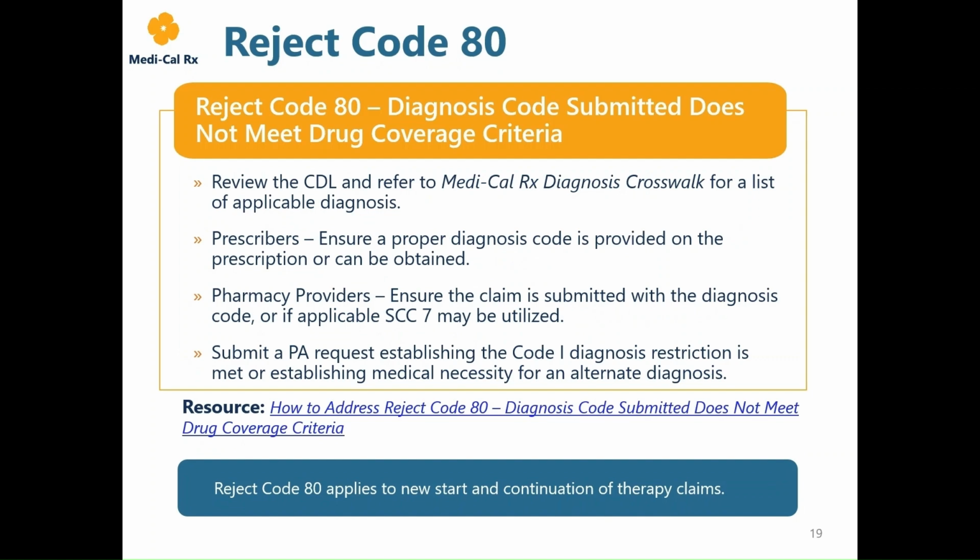As of January 31st, Reject Code 80 has been implemented for members 21 years of age and younger. If the Code 1 diagnosis requirement is not met, claims submitted to Medi-Cal Rx will deny Reject Code 80 with supplemental messaging. Prescription documentation requirements apply to Code 1 diagnosis restricted drugs. Pharmacy providers and prescribers must document the treatment diagnosis and keep that information readily available for auditing purposes. For more detailed information on how to resolve Reject Code 80, refer to the How to Resolve Reject Code 80 alert linked on this slide.